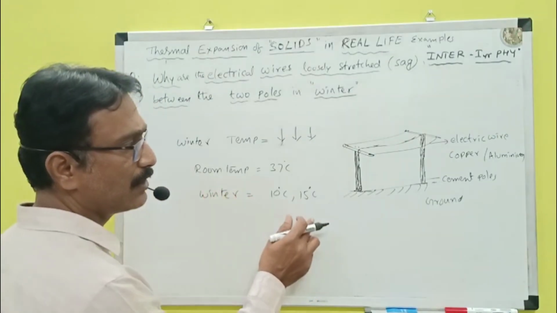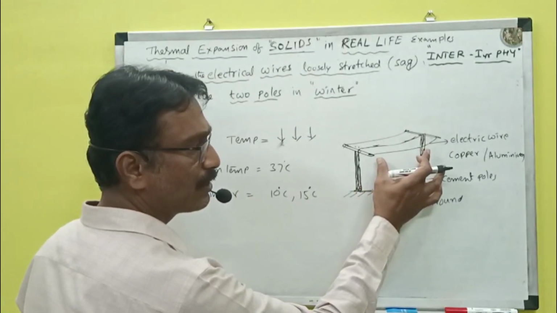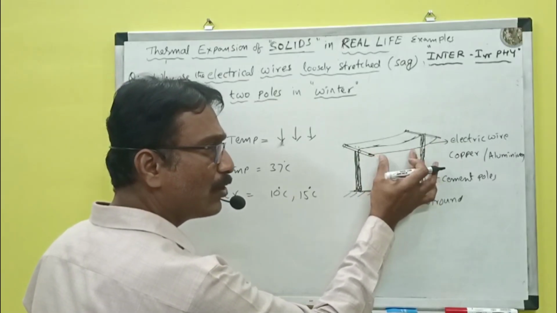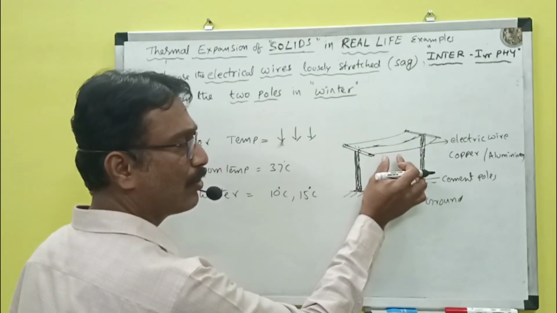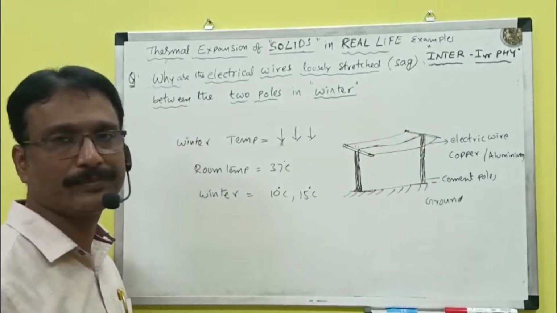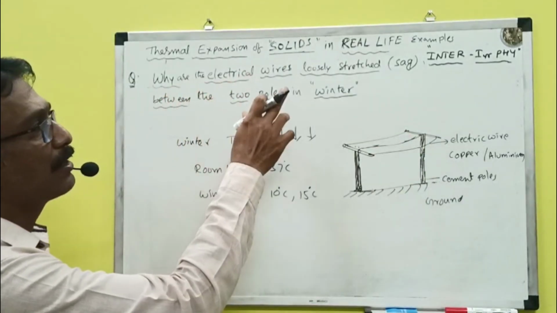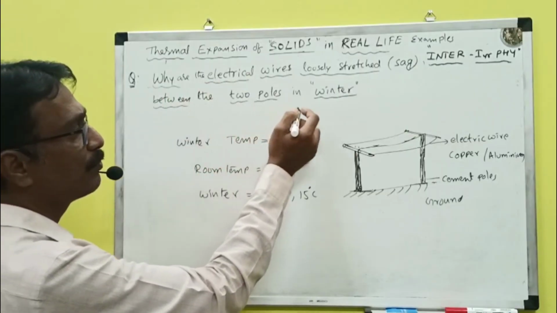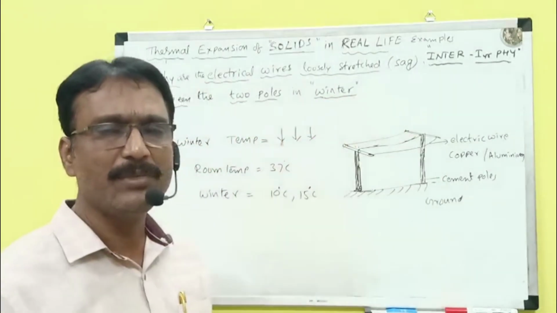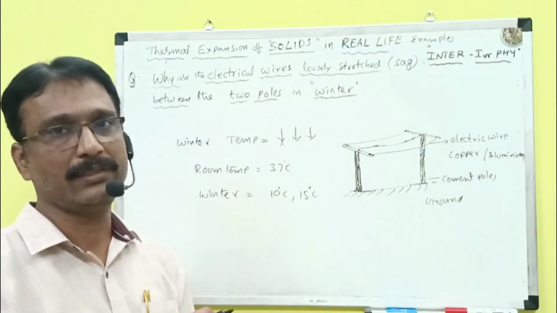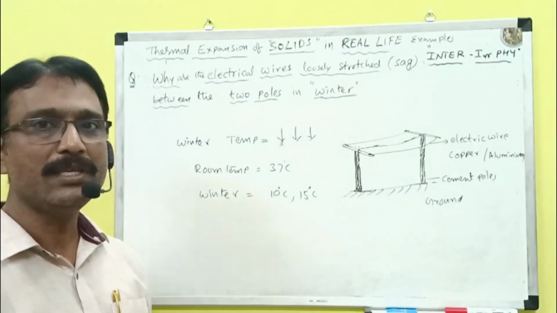So in the winter season, what will happen? If it is loosely stretched, the temperature will be less so that it will contract. So it will contract so that it will become tight. That's why the electrical wires are loosely stretched between the two poles, particularly in the case of winter. In winter, remember the temperature decreases, so the metal wire will contract. That's why these are loosely stretched.